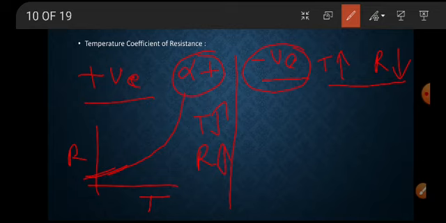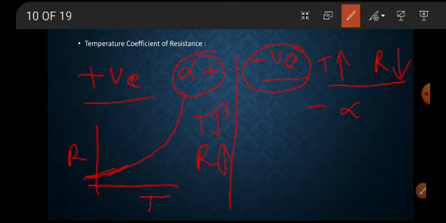For example, the resistance of a semiconductor decreases with increase in temperature. Therefore, semiconductors have a negative temperature coefficient, minus alpha. Examples are silicon, germanium, diode, carbon, transistor. All these come under the negative coefficient alpha.